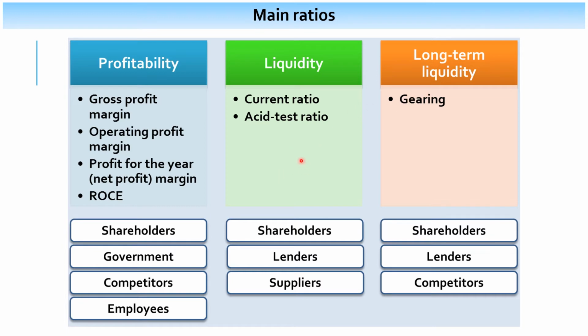Now who would be interested in these ratios? Well, shareholders will be interested in profitability, and the government and competitors and employees. In terms of liquidity, we're thinking in particular suppliers, creditors to the business, lenders, but also the shareholders to see if the business will continue to exist. In terms of long-term liquidity, who would be interested in this? Again, shareholders, lenders, and maybe also competitors would be interested in looking at long-term liquidity in the gearing ratio. So different stakeholders will be interested in analysing the financial performance of the business in different ways.